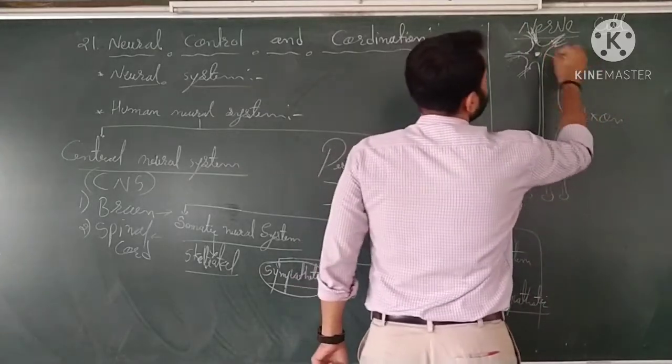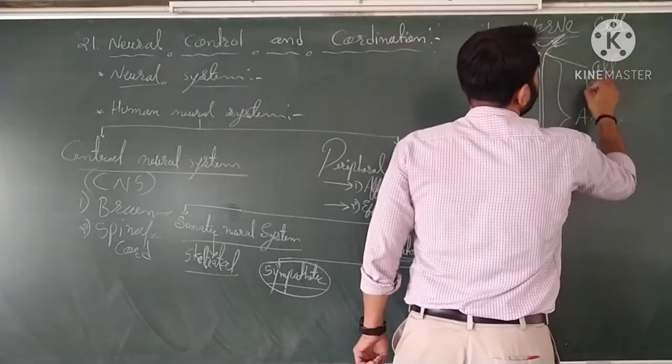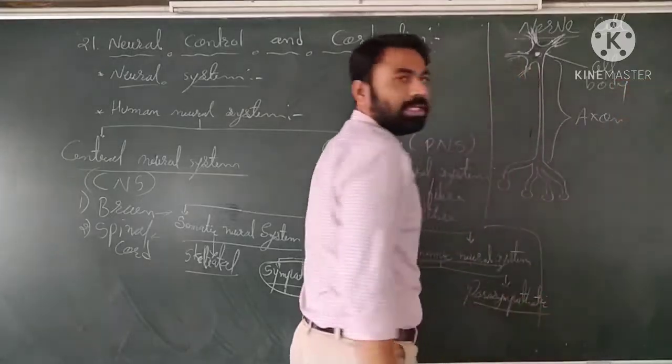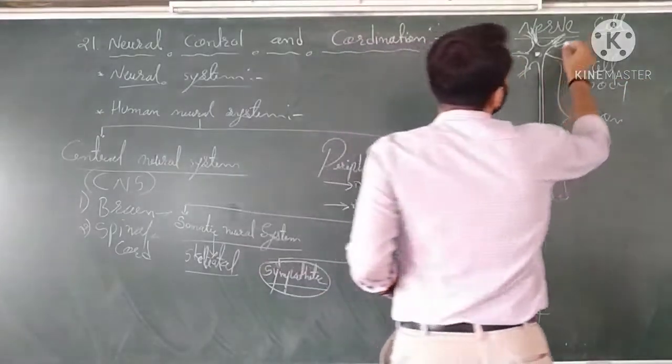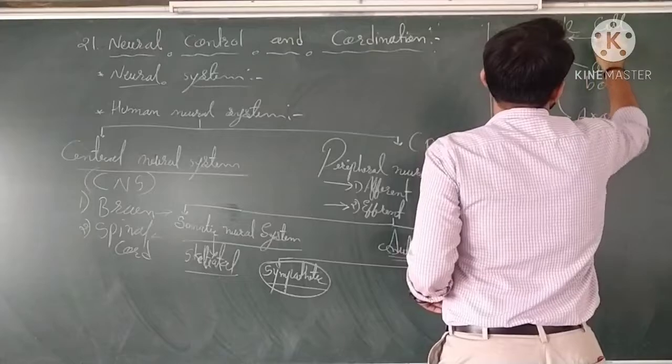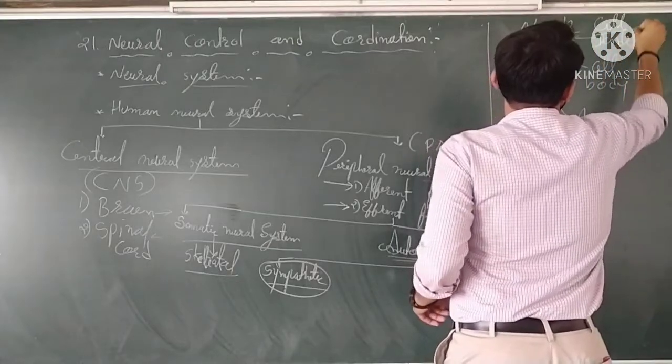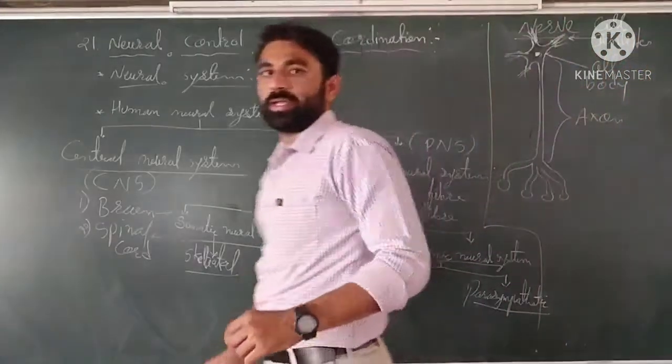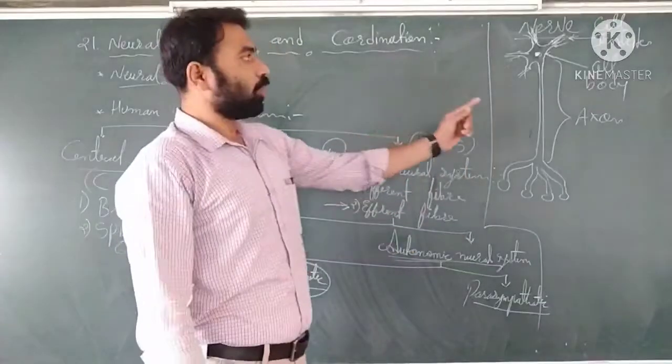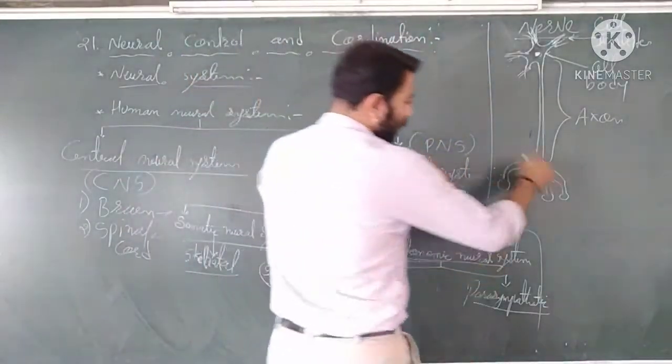This is the cell body. Now the labeling is also there: cell body, axon, then dendrites. These are the dendrites.